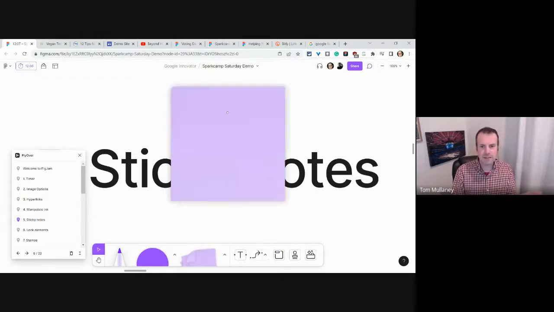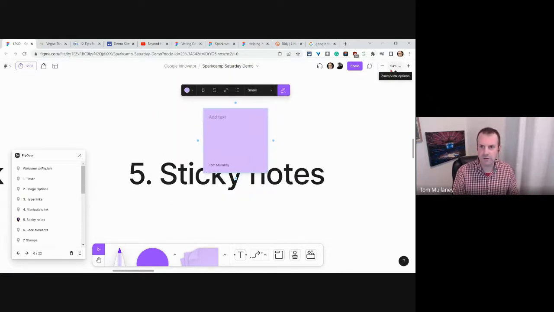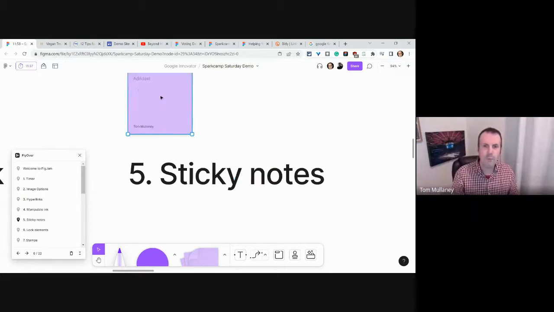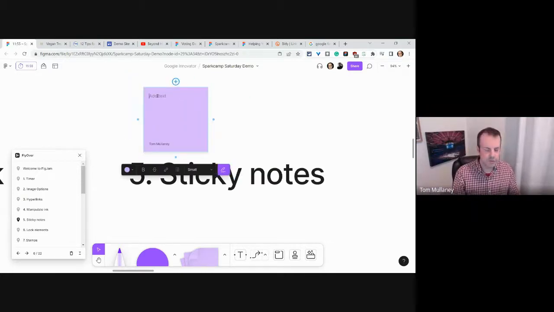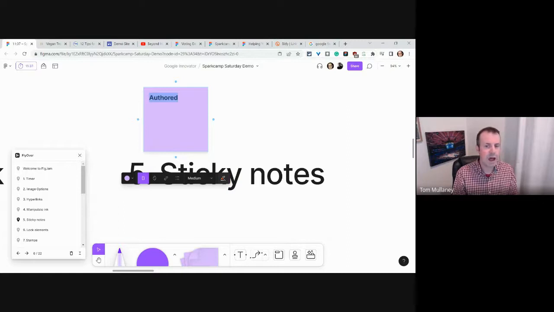So if I drag a sticky note onto my canvas, and again, I'm going to zoom out a little bit here, and the zoom tools are right here in the upper right, but I just use my scroll wheel. What I love about the sticky notes is a couple things. One, they are authored, and I can do nice big text, I can do bold text. Let's make that a little smaller. Let's make it bold. I get bullet points, but I can make them anonymous as well. I like author because then it's ownership.